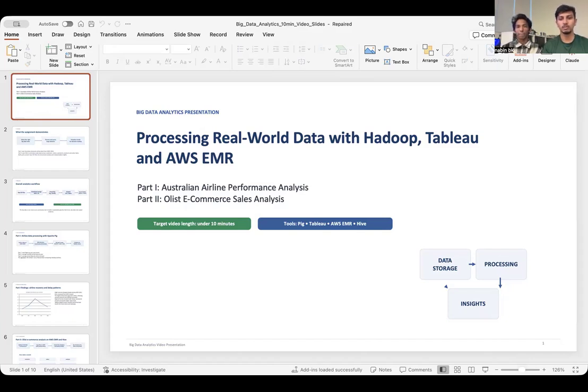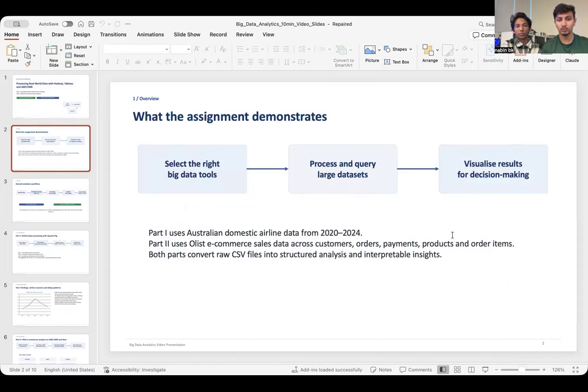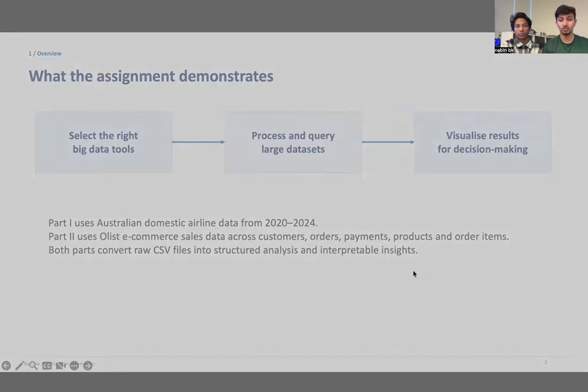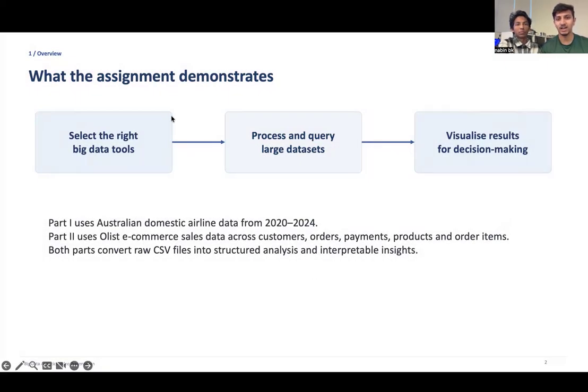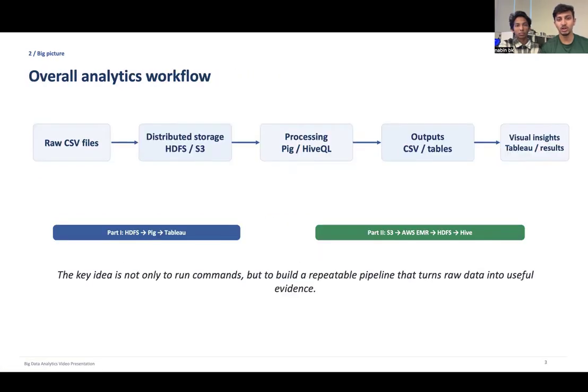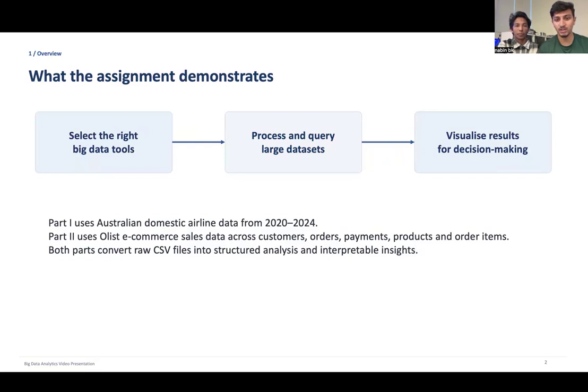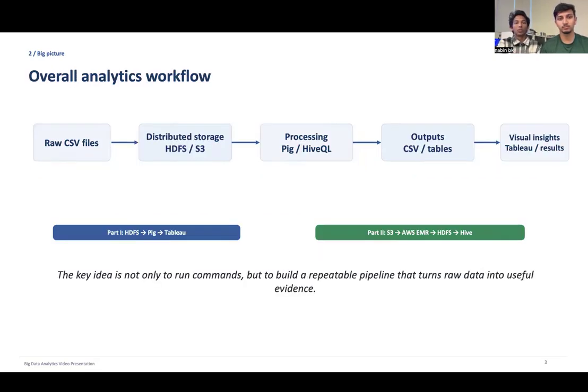And slide two is about the assignment overview. The assignment demonstrates how big data tools can be used for data storage, processing, and analysis of those data. We also did some visualization, which you can see. In part one, we analyzed Australian domestic airline data from 2020 to 2024. We used Apache Pig and Tableau for it. And in part two, we analyzed the Olist e-commerce dataset using AWS EMR, HDFS, and HiveQL. The assignment also demonstrates skills in distributed data processing, querying large datasets, and visualizing business insights. So, jump to the next slide.